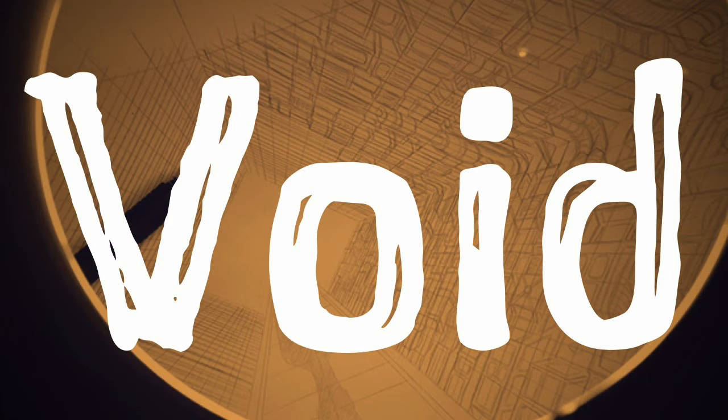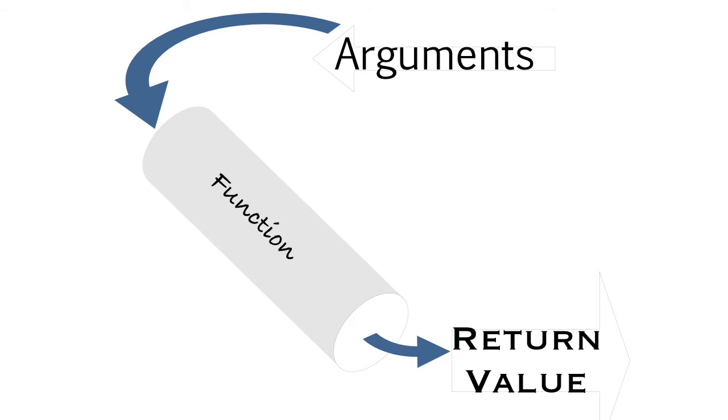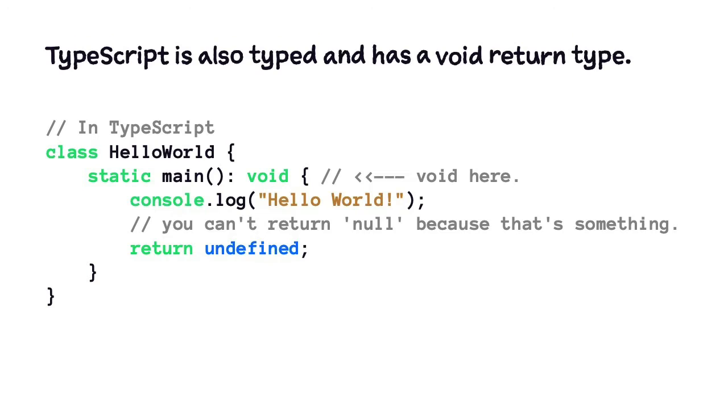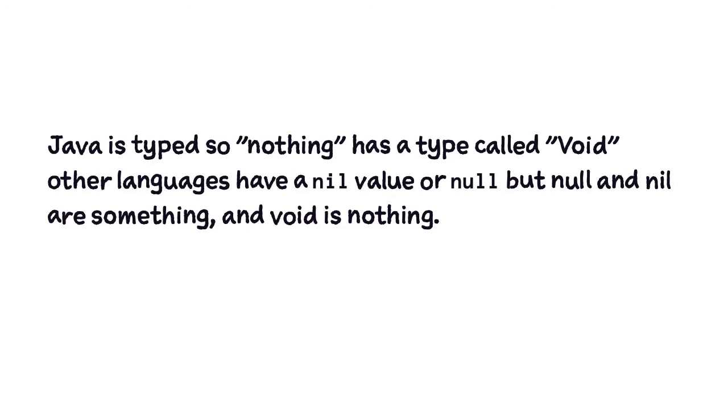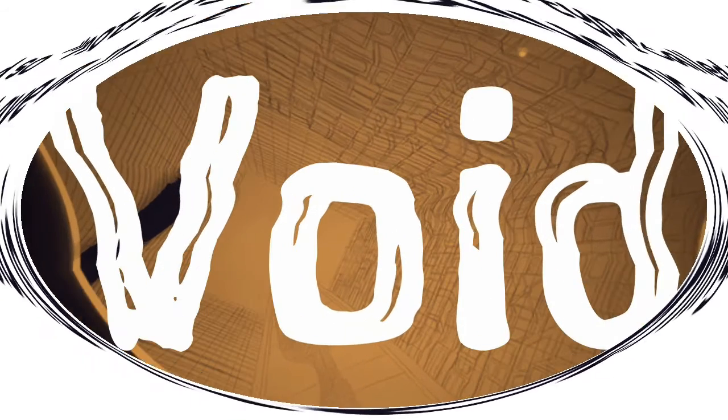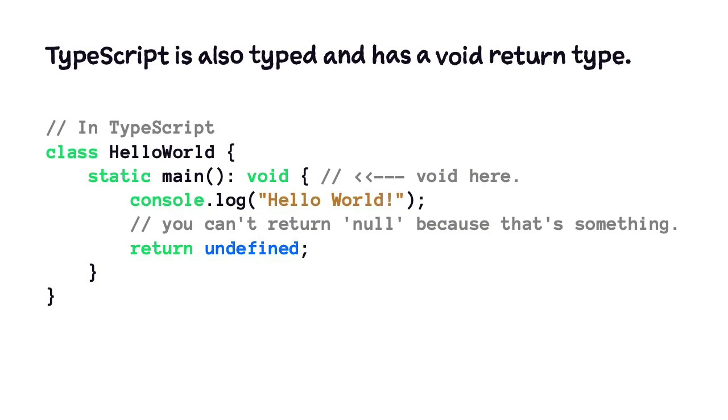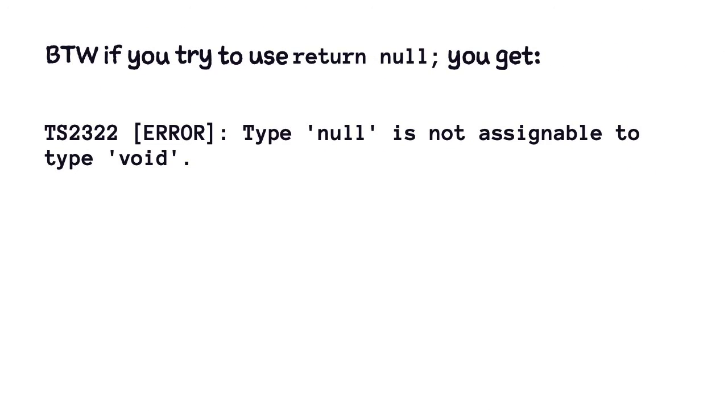Void. The void, the oppressive nothingness, is actually the return value of the method/function. Other languages have a nil value or a null, but nil and null are something, and void is nothing. Java is typed, so nothing has a type called void. TypeScript is also typed and has a void return type. In TypeScript, we can't return null, we have to return undefined, which is nothing. If we return null, we get an error: type null is not assignable to type void.